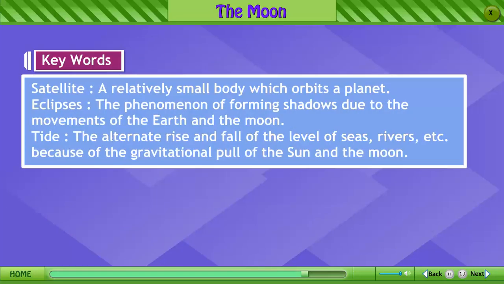Keywords. Satellite, a relatively small body which orbits a planet. Eclipses, the phenomenon of forming shadows due to the movements of the earth and the moon. Tide, the alternate rise and fall of the level of seas, rivers, etc. because of the gravitational pull of the sun and the moon.